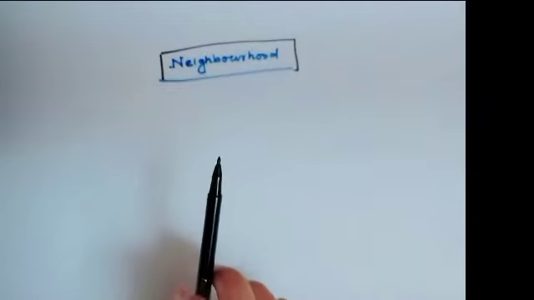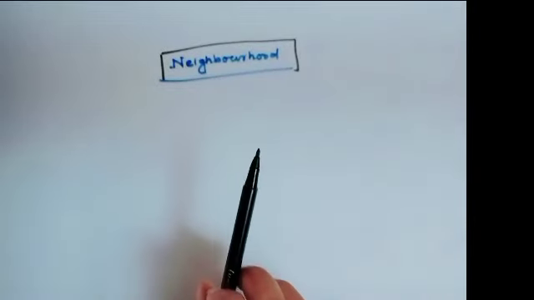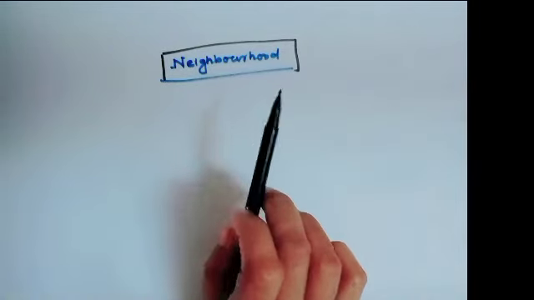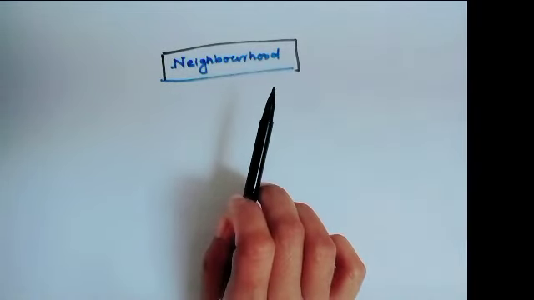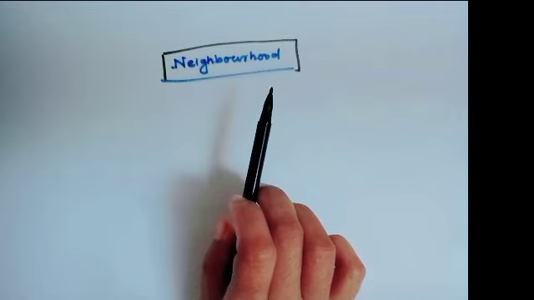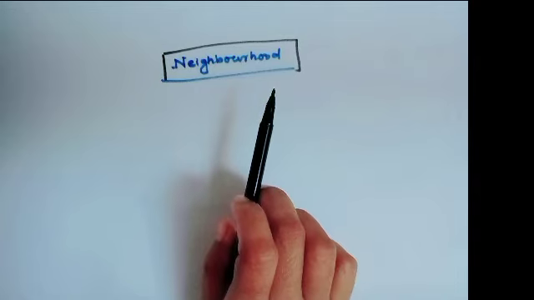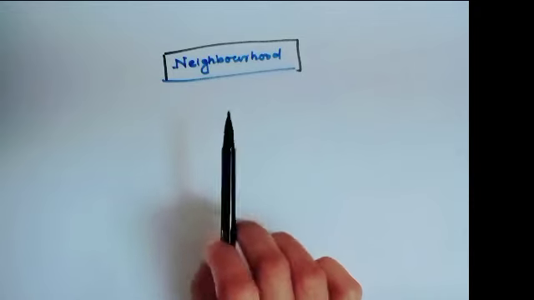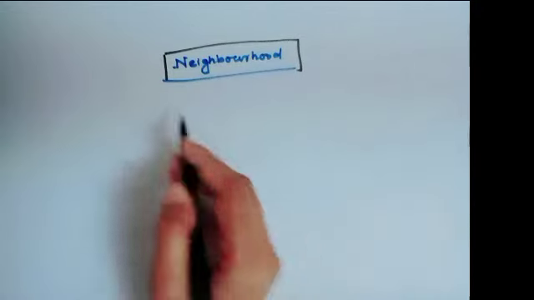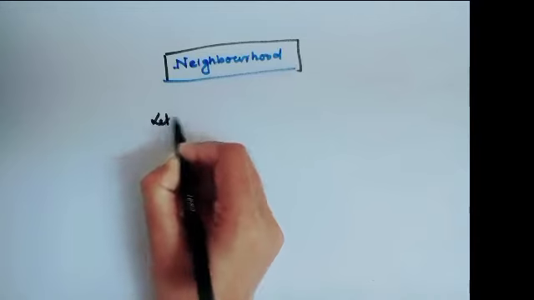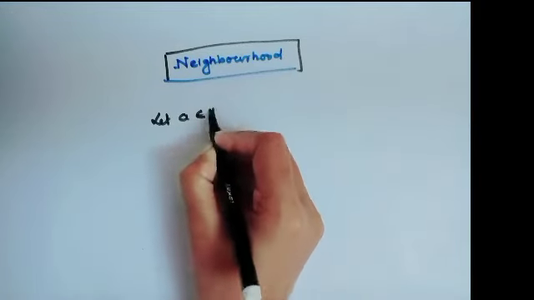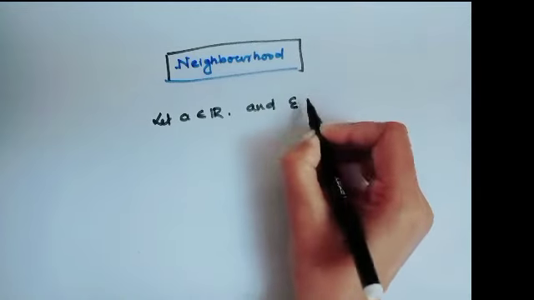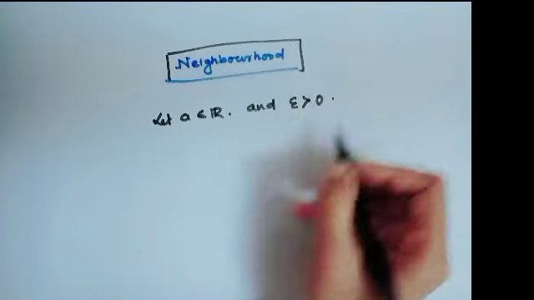I am going to see a new topic of real analysis. What do we exactly mean by neighborhood of a real number? We are not talking about topology right now, topological space here is just the real line. Okay? Let a be any point on the real line and epsilon distance be greater than 0.